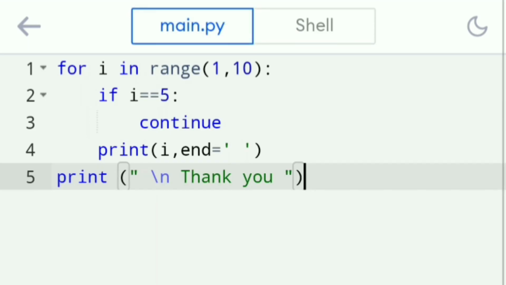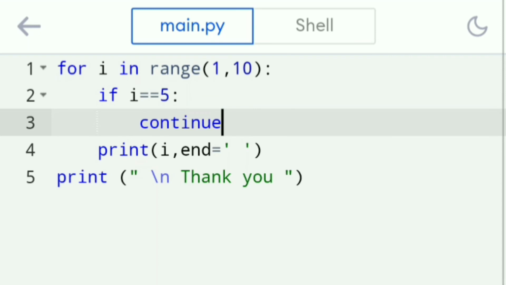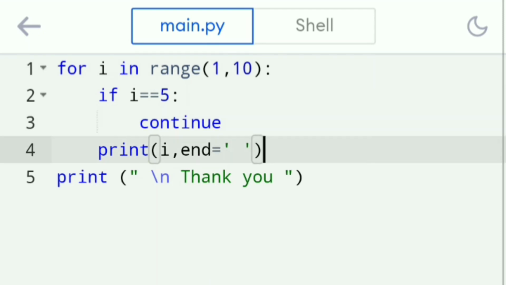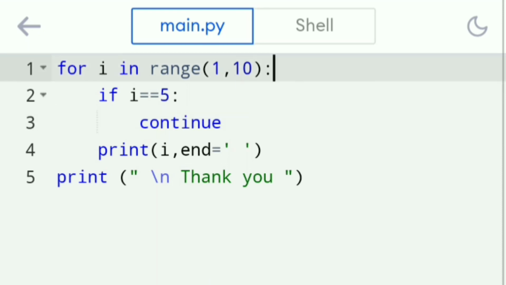Why is 5 missing there? For the fifth time the condition is true, and at that time continue is executed. So the immediate line is not executed, it will go back to the loop. After the keyword continue we do have the print statement, and that is not executed. It will not execute the immediate line, instead it will go back to the loop and continue from the loop.